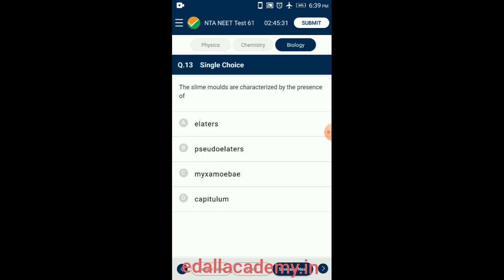The slime molds are characterized by the presence of... the plasmodium of a slime mold is formed by the fusion of myxamoebae or swarm cells that act as gametes. Myxamoebae possess pseudopodia and have amoeba-like appearance and behavior. Elaters and pseudo-elaters are present in some bryophytes, whereas capitulum is a type of inflorescence. So the answer for this question is option C, myxamoebae.